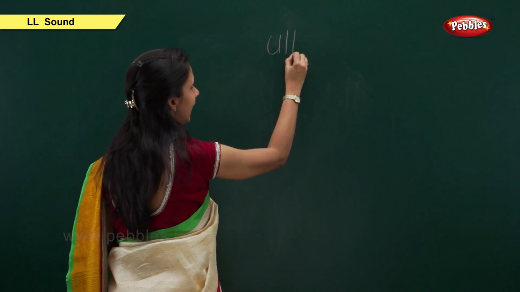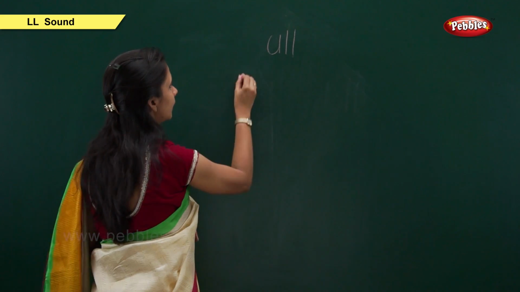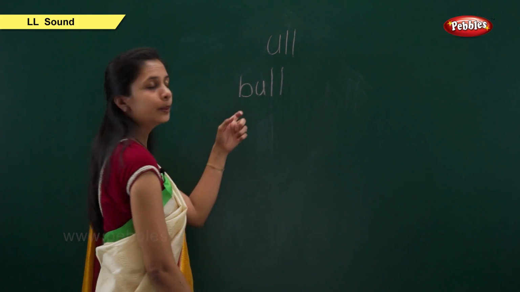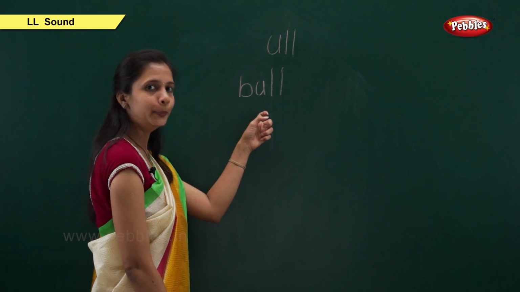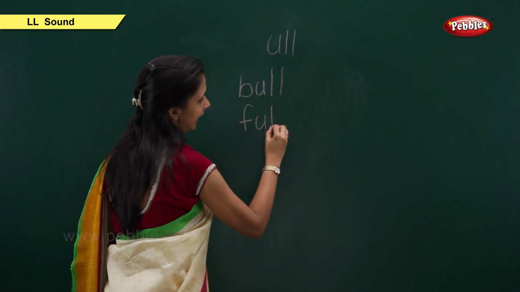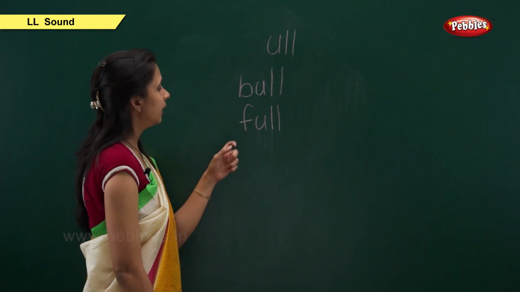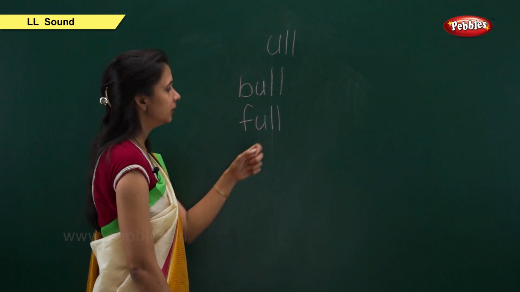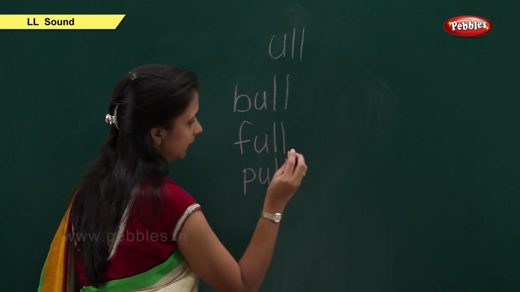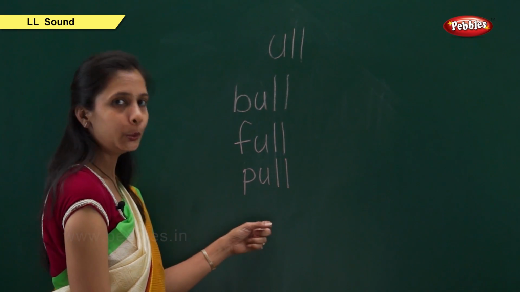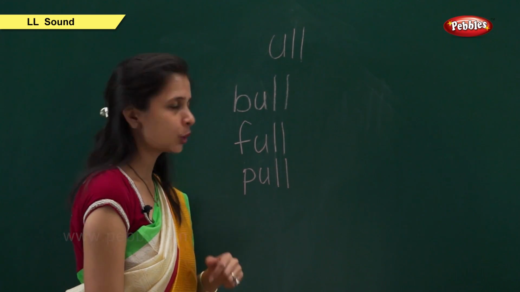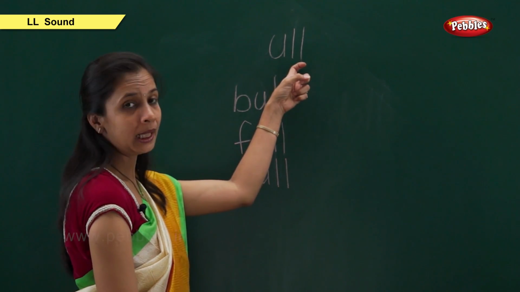U, L, L. The first word is B, U, double L. That is bull. B, ul, bull. The next word is F, U, L, L. Full. F, ul, full. The next word is P, U, L, L. Pull. P, ul, pull.